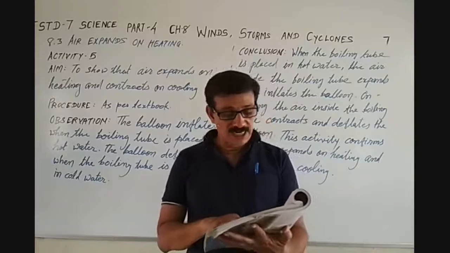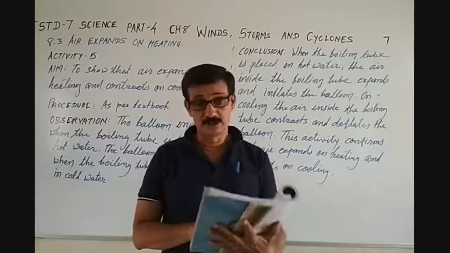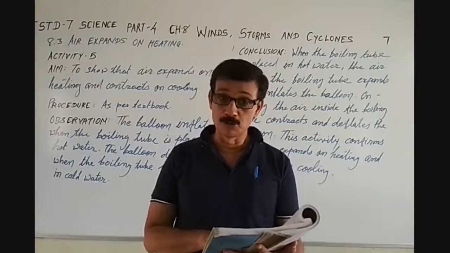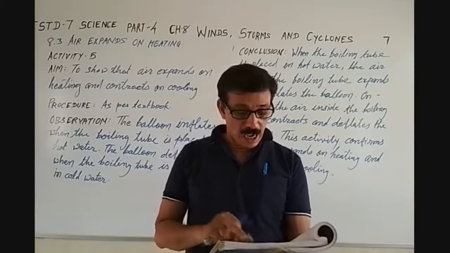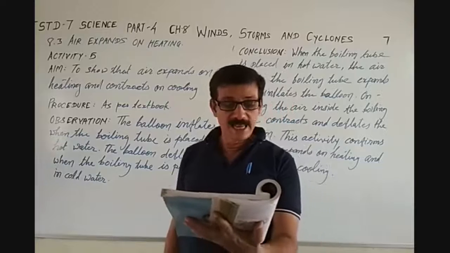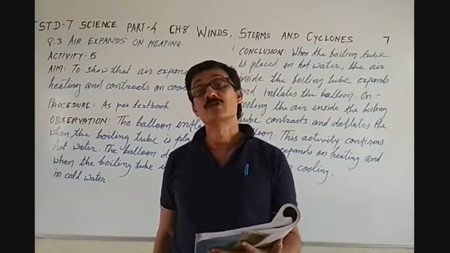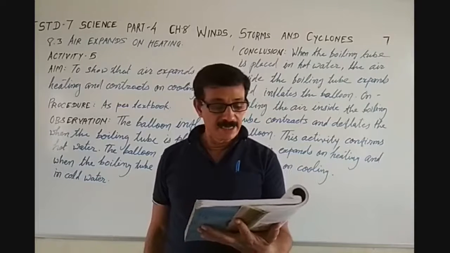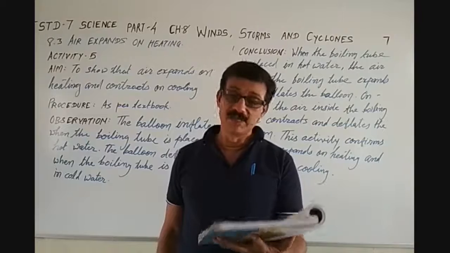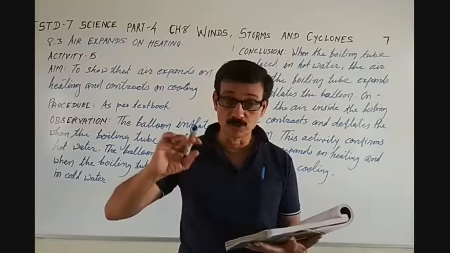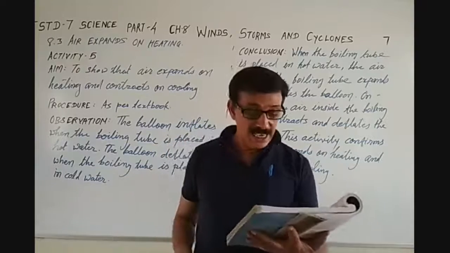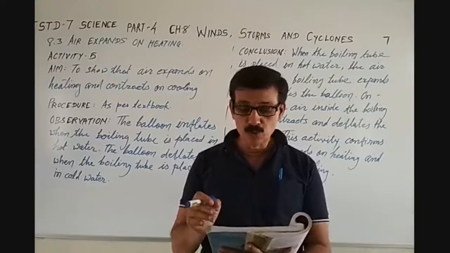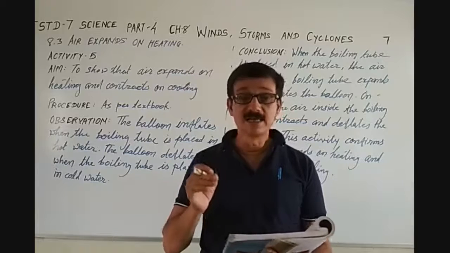Let us try to understand how winds are produced, how they bring rain and how they can be destructive sometimes. You already know that when air moves, it is called wind. Air moves from the region where the air pressure is high to the region where the pressure is low.